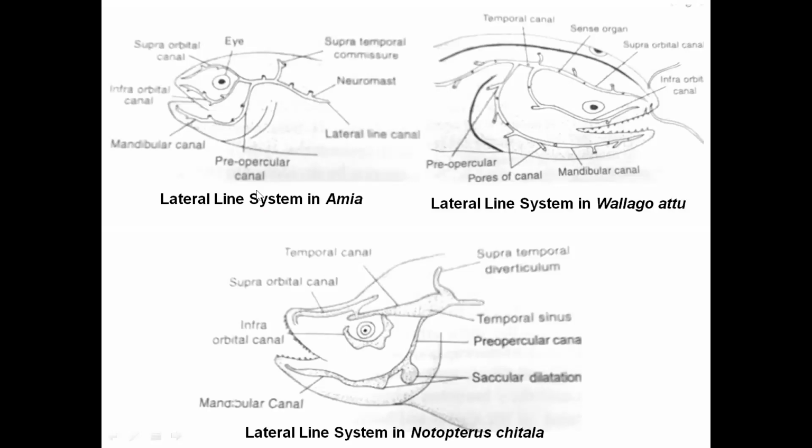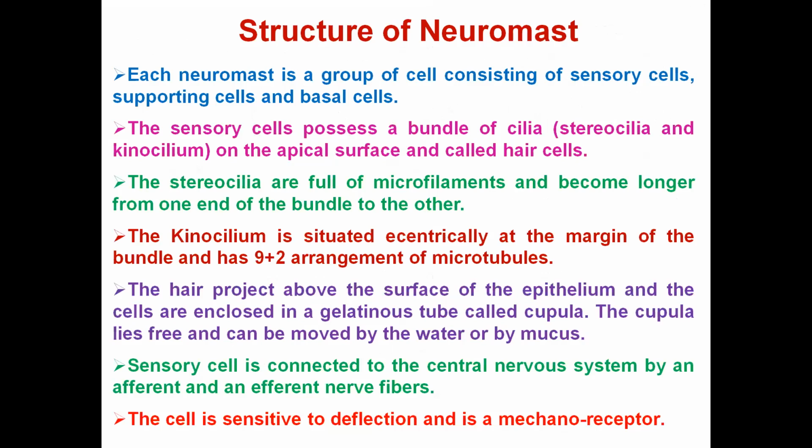So here you can see, in this fish, this is the supraorbital lateral canal, this is the infraorbital lateral canal, and this is the hyomandibular lateral canal. Same in the second fish: the supraorbital canal, the infraorbital canal, the mandibular canal. Here in Notopterus, the supraorbital canal, the infraorbital canal, and the mandibular canal. So in the cephalic region, these lateral canals are of three types: supraorbital, infraorbital, and hyomandibular. Now the structure of the neuromast.